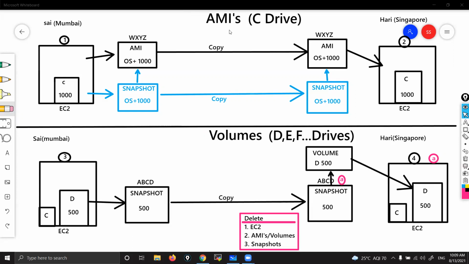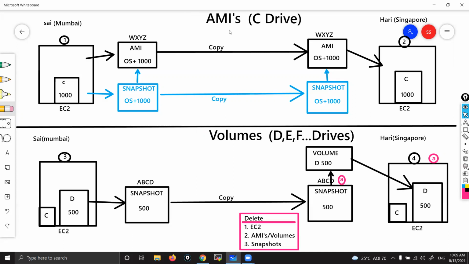Hello, sir. As you said, the snapshot you are creating from this instance first, and then you are creating the AMI. But here you had created the AMI first and then the snapshot. What will be the order? Understand clearly. First, I created the AMI. In the backend, a snapshot got created, and from the snapshot the AMI got created. That's actually done by AWS. But this kind of automation they are not giving in volumes. That's why I manually created the snapshot.